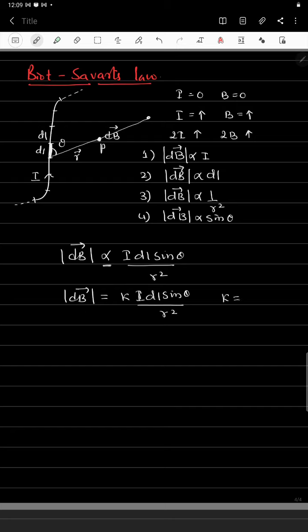So k we write as mu naught divided by 4 pi. What is mu naught? Mu naught is the absolute permeability of free space.